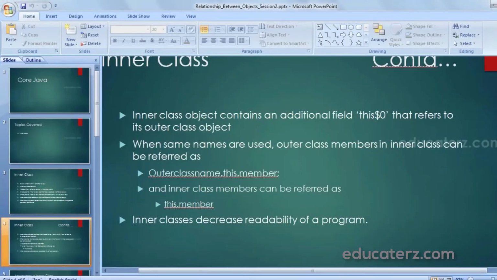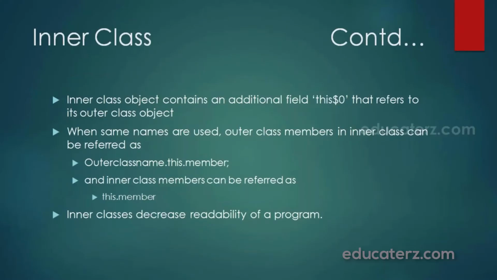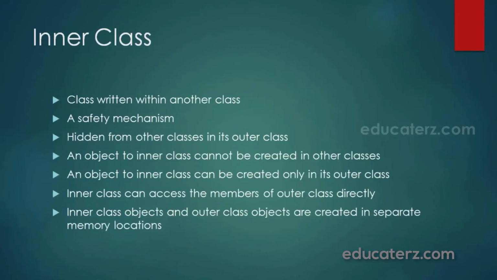So let's come back to the PPT. Here we have seen that an object of the inner class cannot be created in other classes, but it can be created in its outer class. When the objects for the BankAccount and Interest classes are created, they are created in memory separately, in separate memory locations, but they will have some relationship between them.